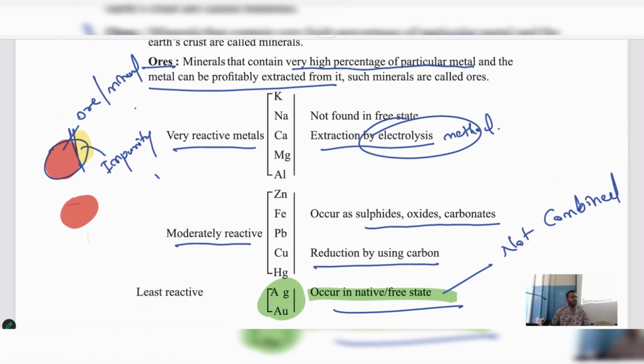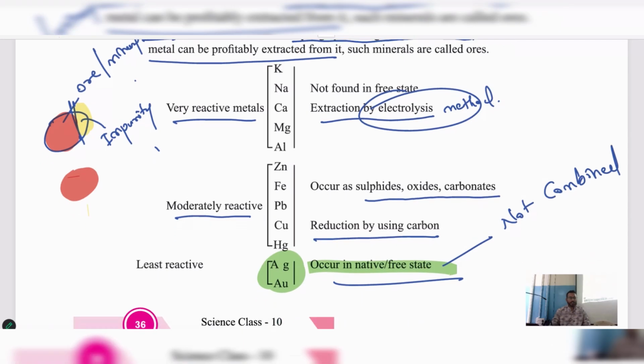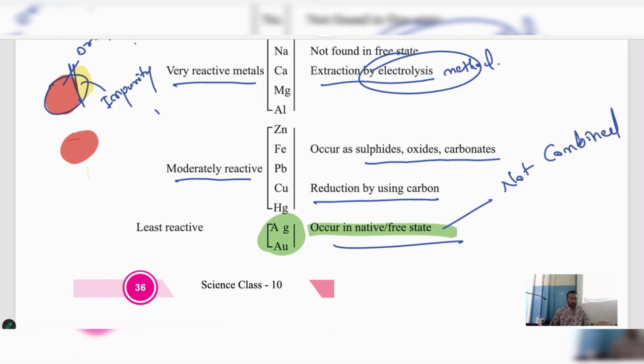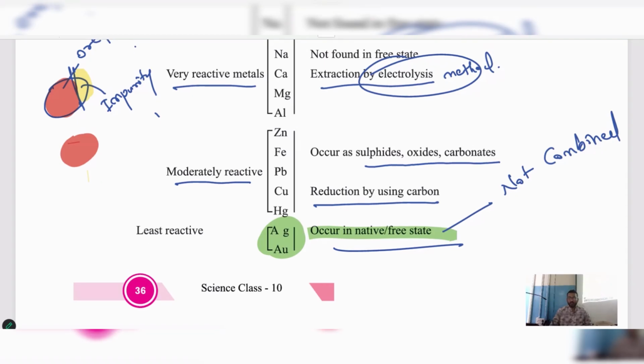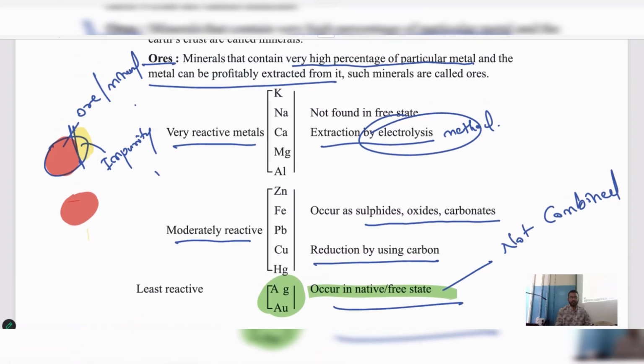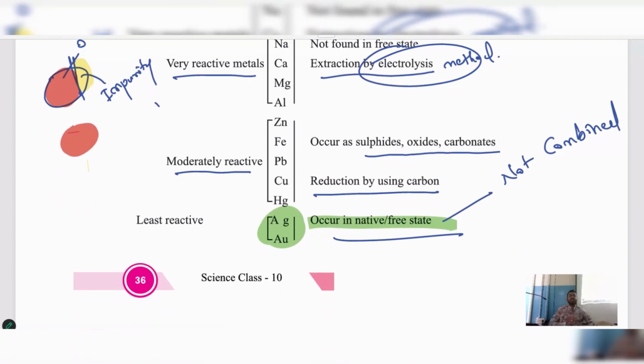Understood which are the very highly reactive metals, moderately reactive metals, and least reactive metals. How can you extract least reactive metals? Which method do we use to extract them? See, as I said, very highly reactive metals we use electrolysis method, and moderately reactive metals we use reduction method, and least reactive metals which method are we using? We don't want any method because already they are in pure form. Then why would you want any method? This will be the give reason question.